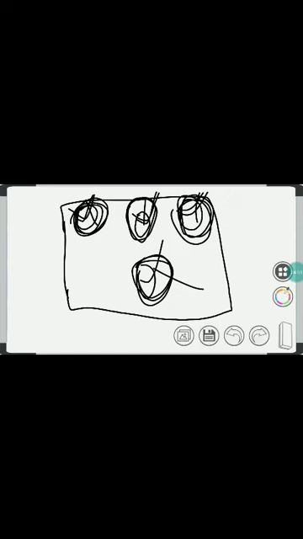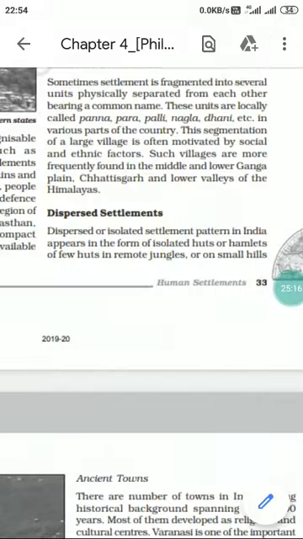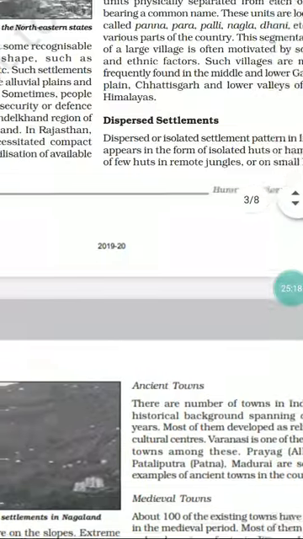In some parts of the lower and middle Ganga plain we will find a kind of fragmented settlement bearing a common name. Overall it is very fragmented, but the name of the village is common, that's why it is called hamleted settlement.